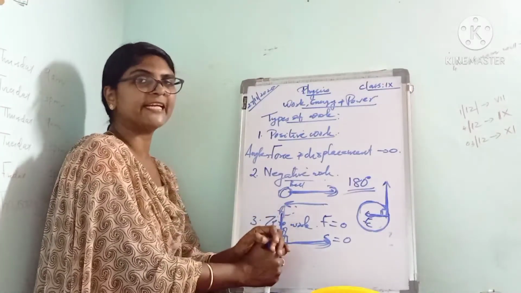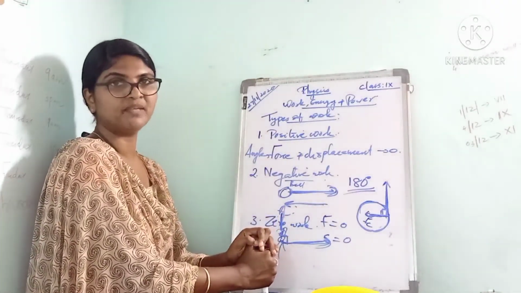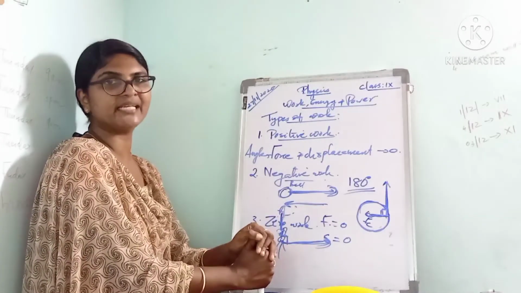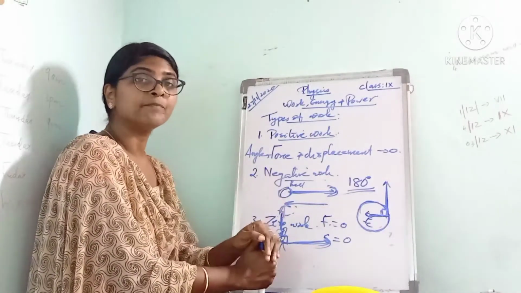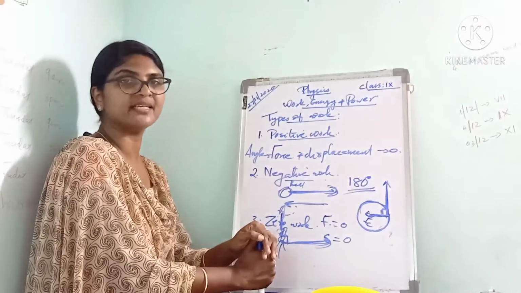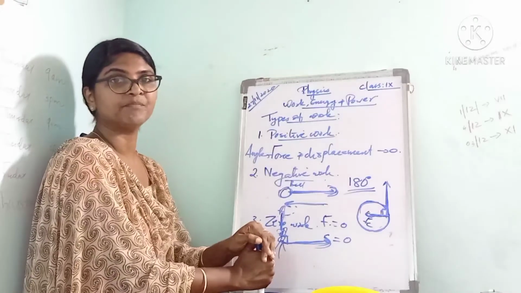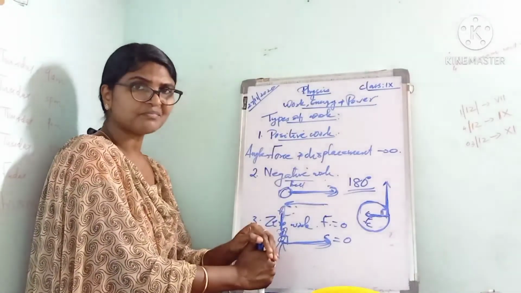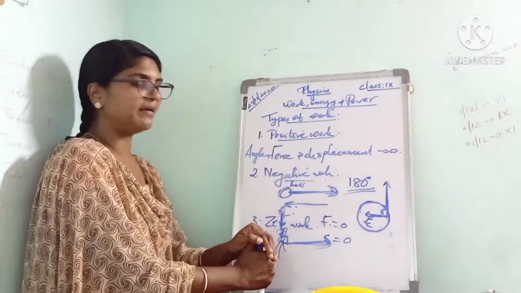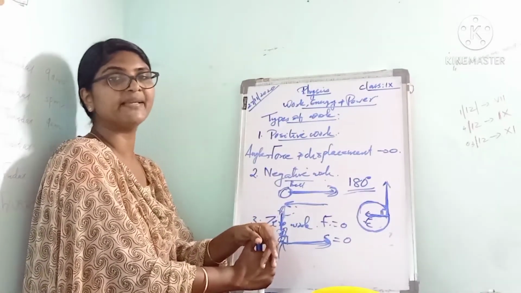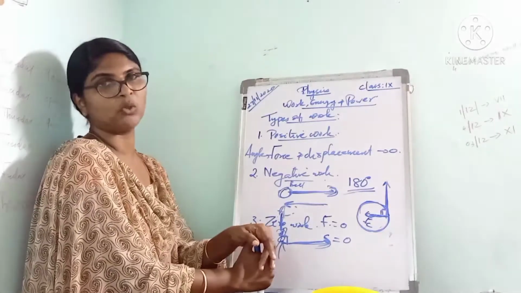What are the necessary conditions for the work done to be 0? If the force acting on an object is 0, or the displacement of an object is 0, or the force and displacement are perpendicular to each other, or the angle between the force and displacement is 90 degree, then the work done is actually 0. For example, if an object moves along a circular path, the work done by the centripetal force is actually 0.